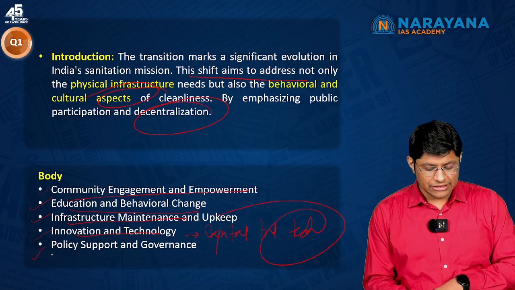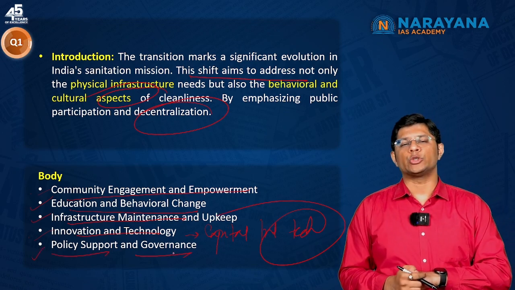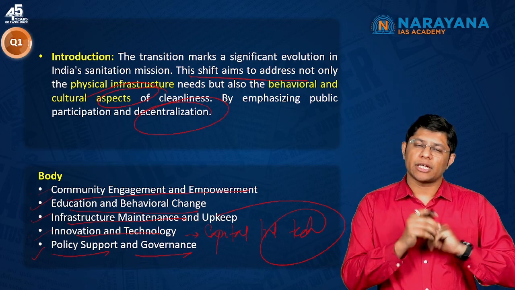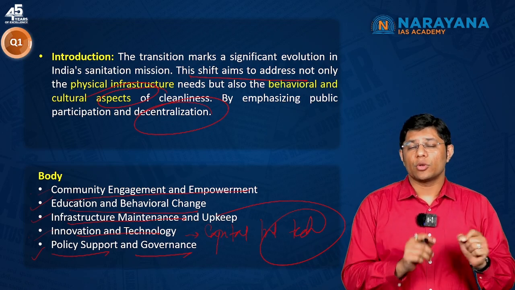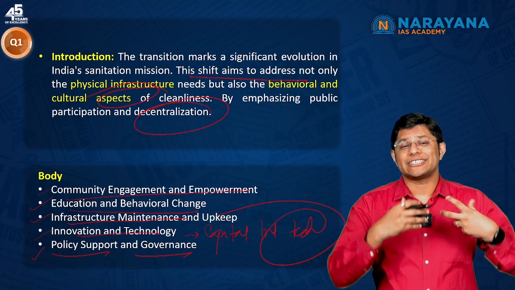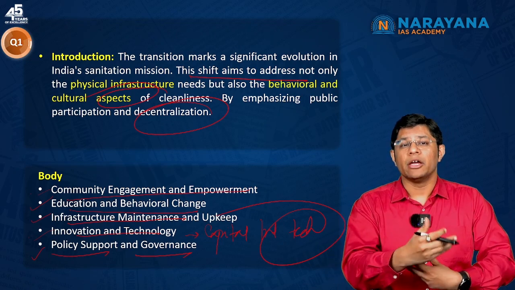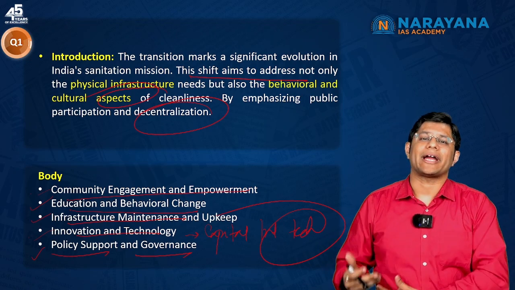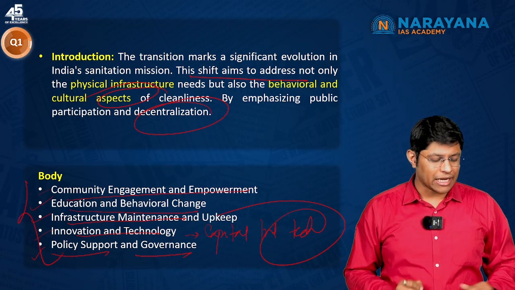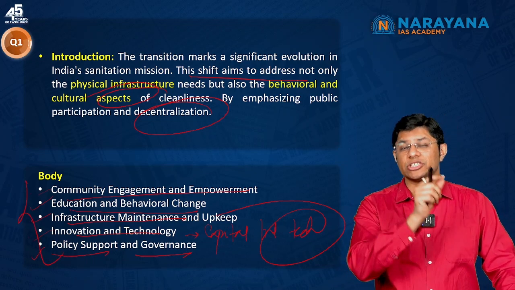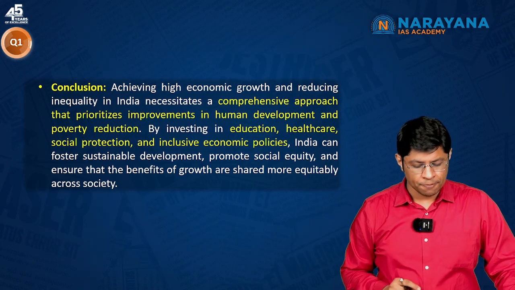And the last is policy support and governance. There has to be a commitment from the government, from the policies, so that the vision seen through Swachh Bharat Abhiyan is materialized into action. So, these are the steps we can take to ensure that this Swachh Bharat mission is successful.